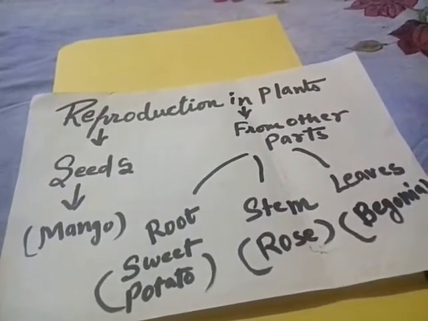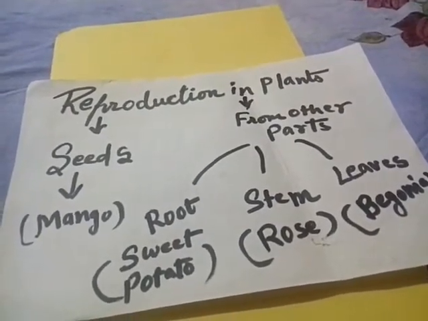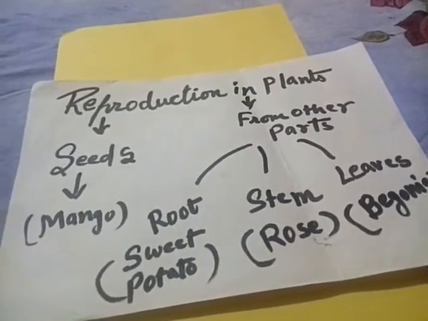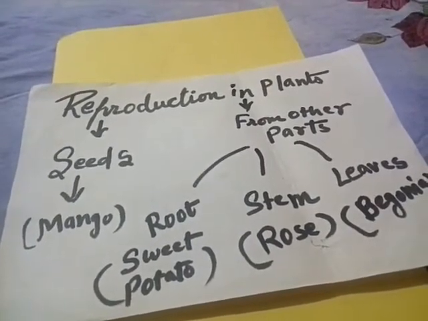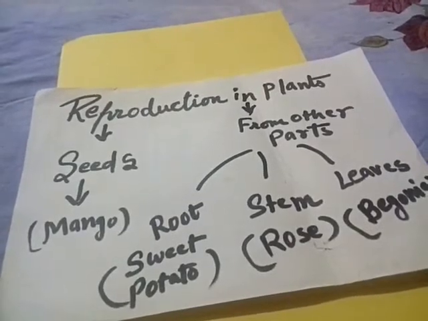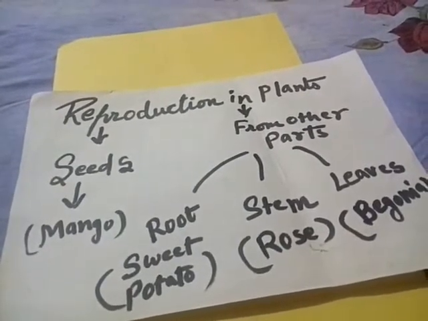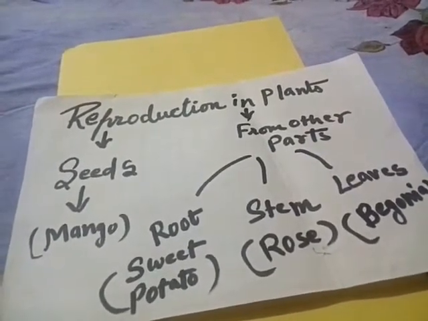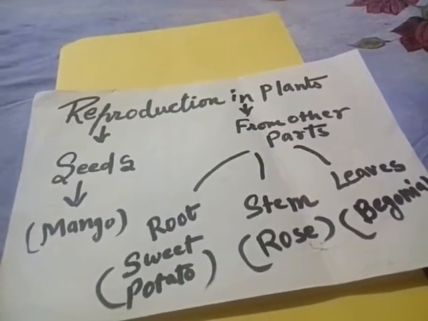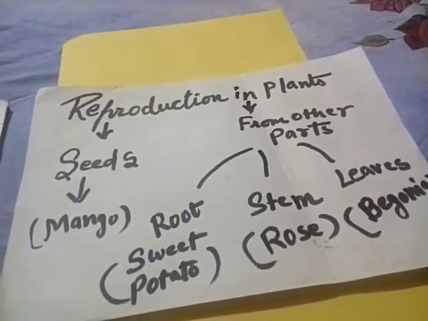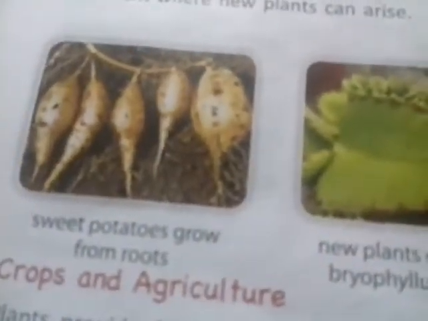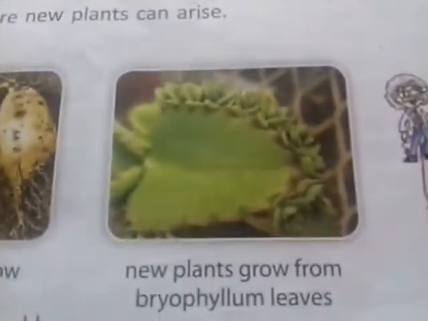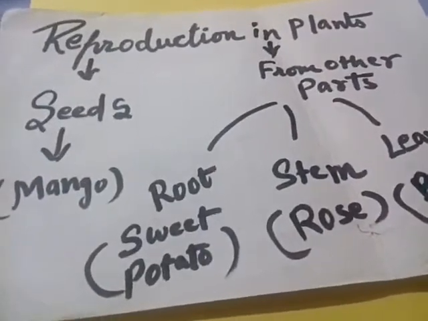A common example of plants that grow from stem is potato. We have seen in our house also we use potato, that is the stem part of the plant. We already know that potato is an underground stem that stores food. It has buds known as eyes on it from where new plants can arise. We can see here pictures of sweet potatoes and bryophyllum. So students, I hope you have understood about reproduction in plants.